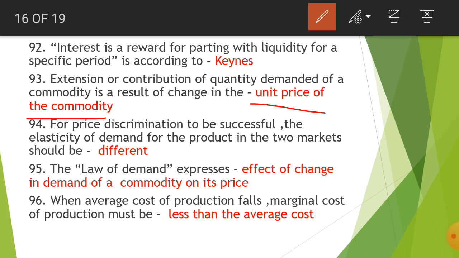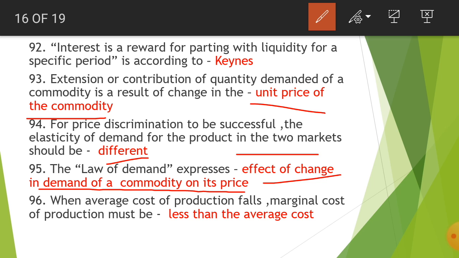For price discrimination to be successful, the elasticity of demand for the product in the two markets should be different. This is how actually it has to be. If it is the same, it will affect the demand.